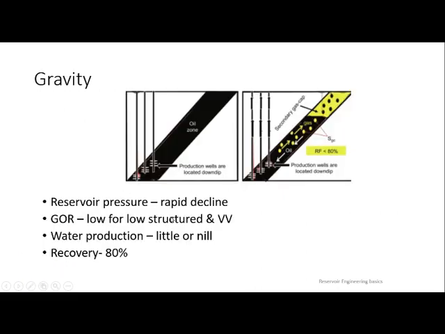Okay, let us go to gravity. See, for the gravity drive mechanism, as per the textbook, they have mentioned recovery is 80%, and we have to understand why it is shown as the best, even compared with water. Why? Because gravity means, imagine that water with high gravity will settle down, and gas with low gravity will go to the top. So when gravity is acting on gas, oil and water, then automatically they settle in their own positions. That itself will allow oil to get produced inside your production well.